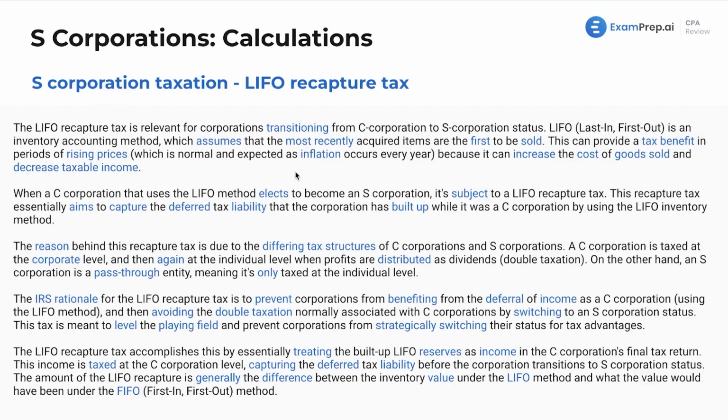So again, if you are using LIFO, you're using last in, first out, generally in a period of rising prices, which is the norm in real life. You are getting higher and higher cost of goods sold, and maybe you never really get to your first in, first out. You never get to your first assets that you purchased, your first inventory that you purchased. So there's essentially a bubble that you have to pay tax on. That's what this is dealing with. I'm going to pause myself there. Again, if you're interested in this, read it. I mean, there's maybe a 0.05% chance you'll see this on the exam, but this is there if you wanted to read up on it.